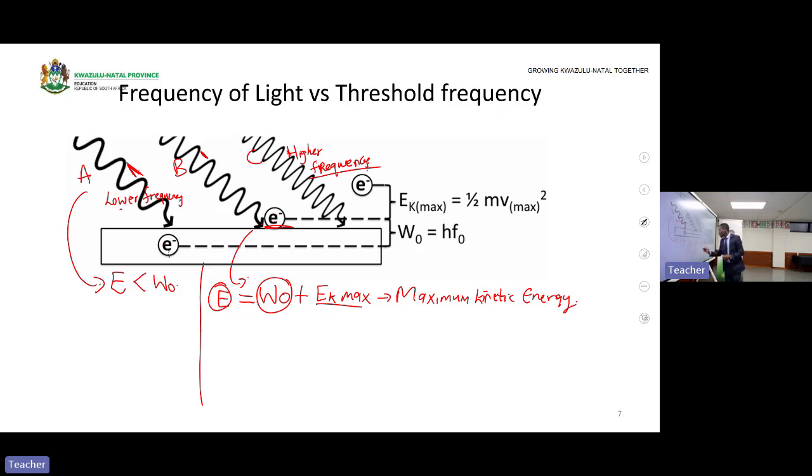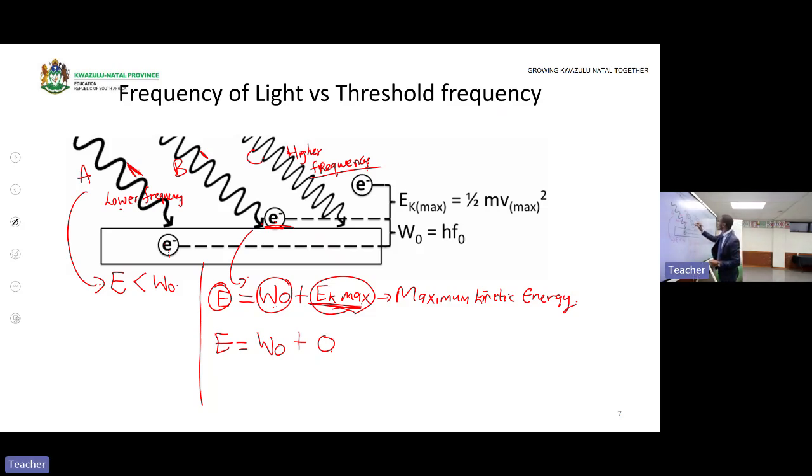That means if the energy is used as a work function, then the remaining energy will serve as what? As EK max. Then that EK max will enable the electron to move away from the surface of the metal. Since this one didn't move from the surface of the metal, it means that E is equal to W0 plus 0. The kinetic energy is 0. Why? Because it doesn't have the kinetic energy to move away from the surface.